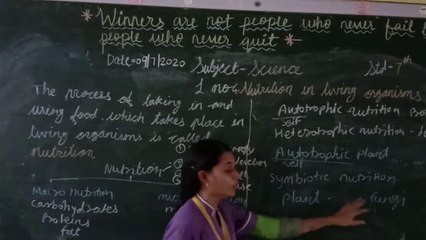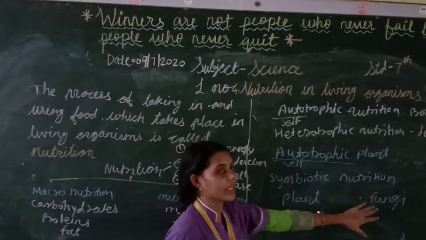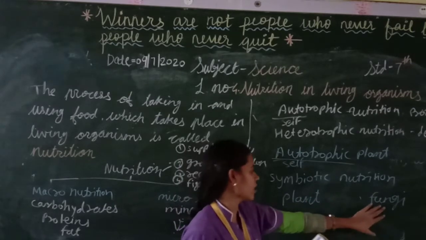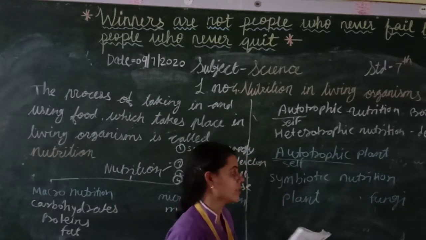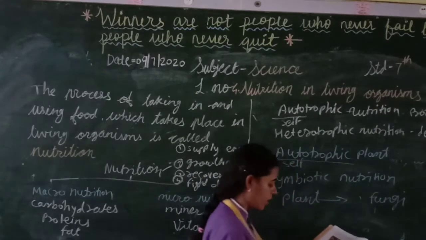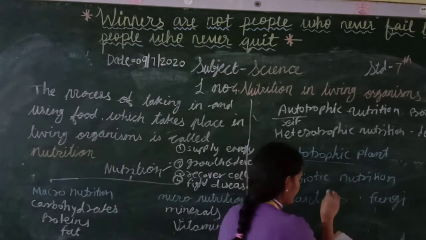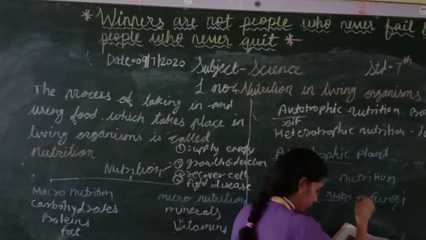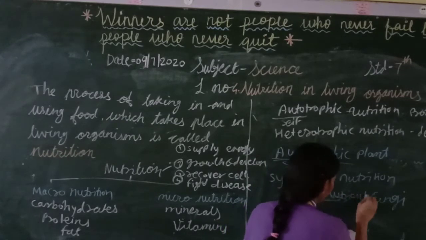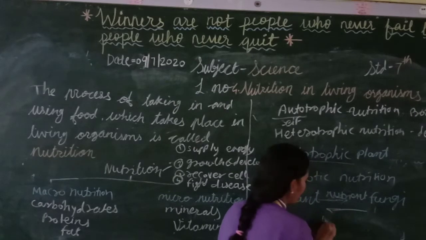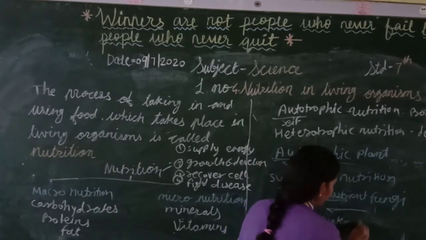See, there are two different plants. They live together. Fungi grow on another plant, and the plant gives nutrients to the fungi, and the fungus gives water and minerals.